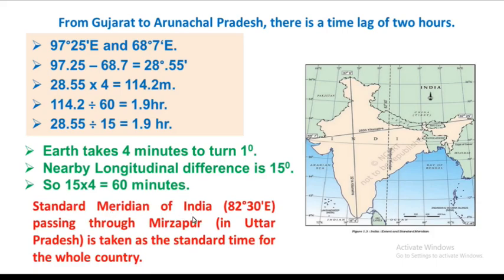So the standard meridian of India, 82 degrees 30 minutes east longitude, passing through Mirzapur in Uttar Pradesh, is taken as the standard time for the whole country. It is passing through Mirzapur in Uttar Pradesh.